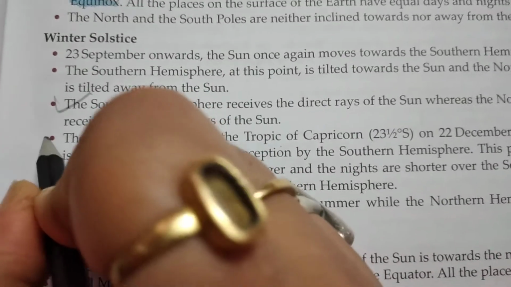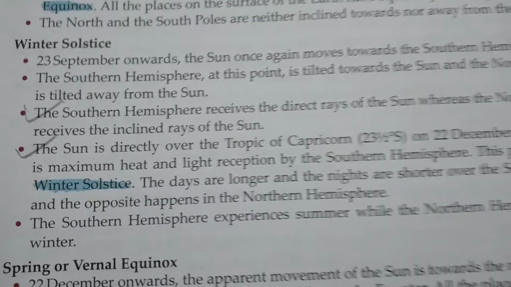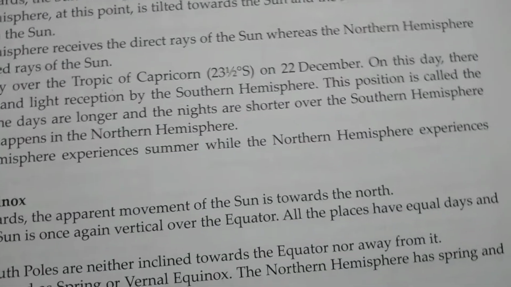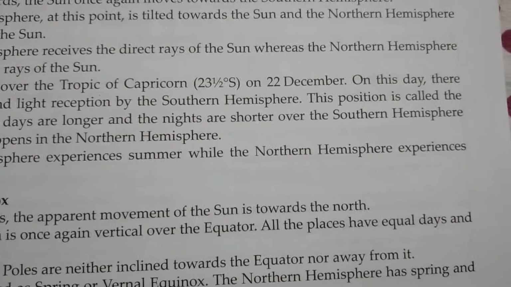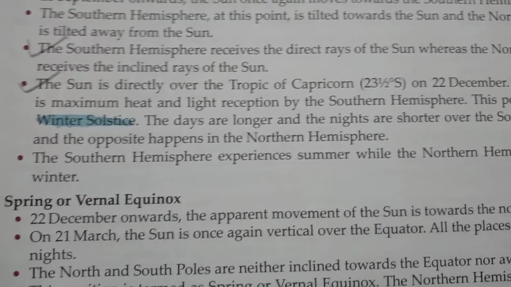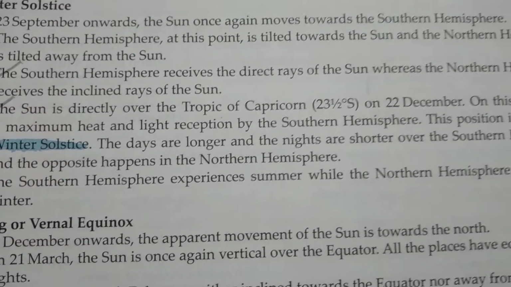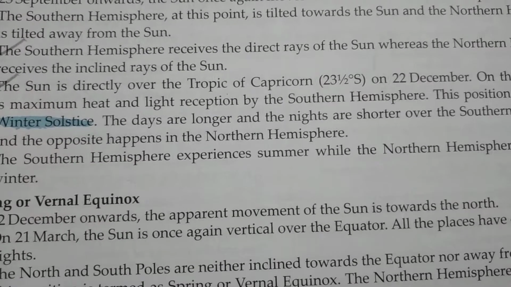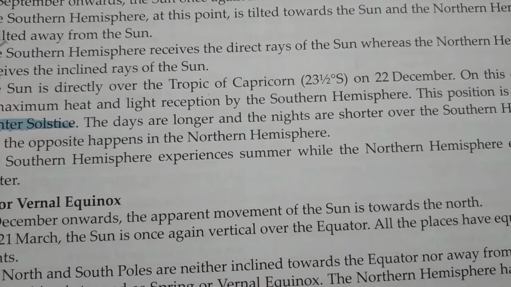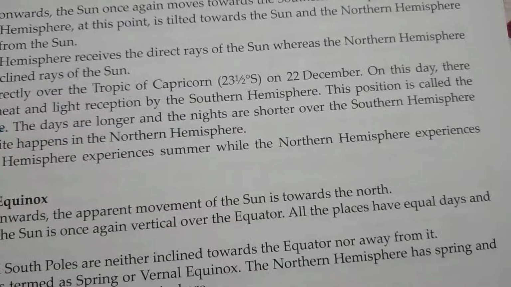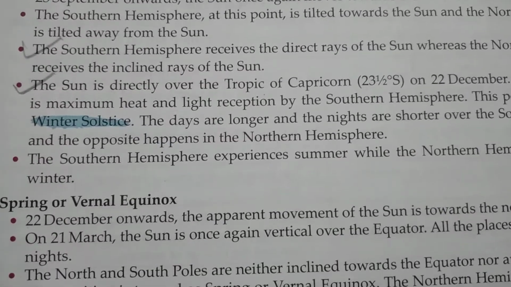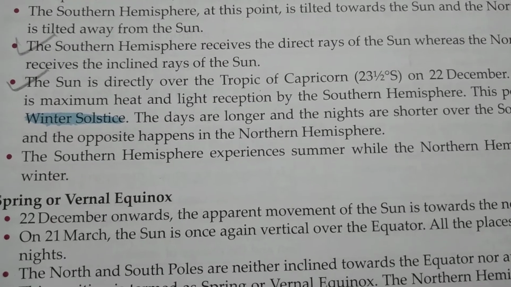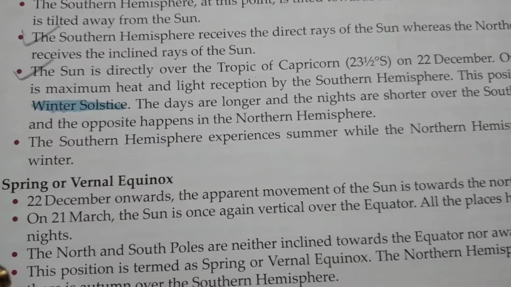Point number 2. The sun is directly over the Tropic of Capricorn, that is 22.5 degrees south on 22nd December. On this day, there is maximum heat and light reception by the southern hemisphere. This position is called winter solstice. The days are longer and the nights are shorter over the southern hemisphere, and the opposite happens in the northern hemisphere. The southern hemisphere experiences summer while the northern hemisphere experiences winter.